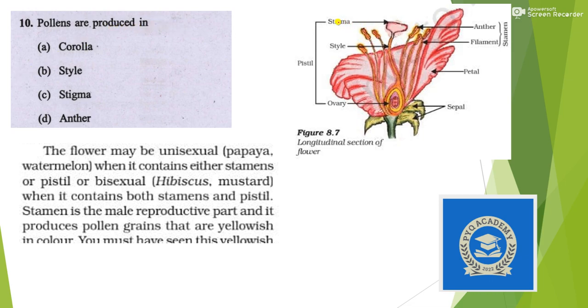You can see here, this is known as the pistil, which contains stigma, style and ovary, and this is a female reproductive organ, and this is the stamen, which is a male reproductive organ which contains anther and filament. So the stamen is a male reproductive part and it produces pollen grains. So our answer can be between anther and filament. Now let's see in the answer options, so we get our answer option D.